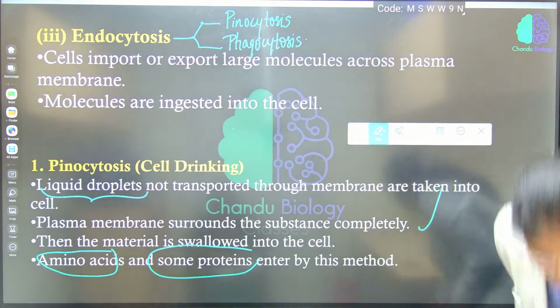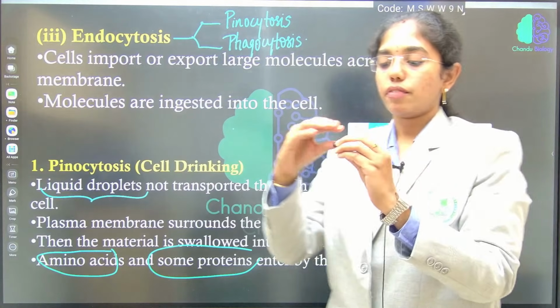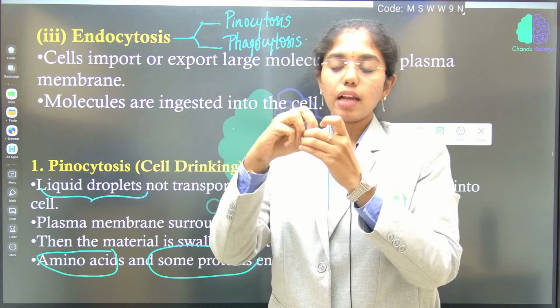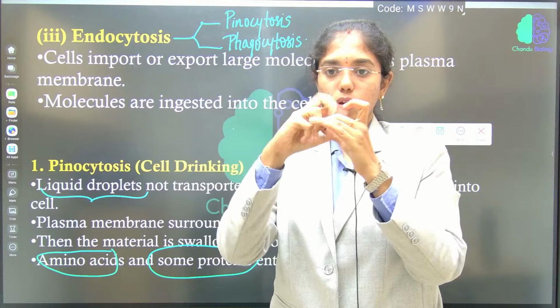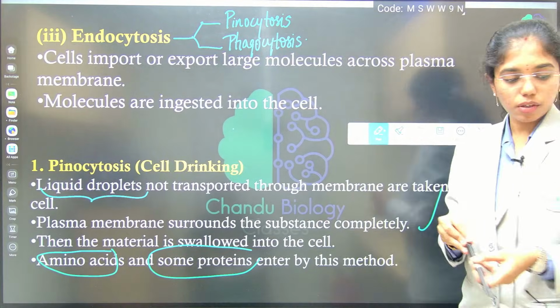For example, just a second. These are the lipid droplets we have. If you observe this like a cell, it engulfs the lipid molecules like this. Okay. This is known as what? Pinocytosis.